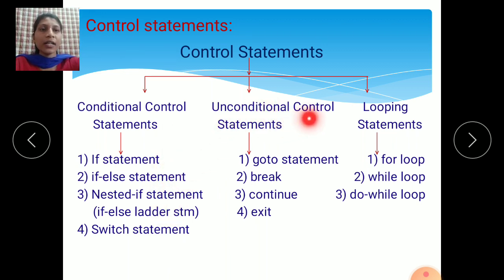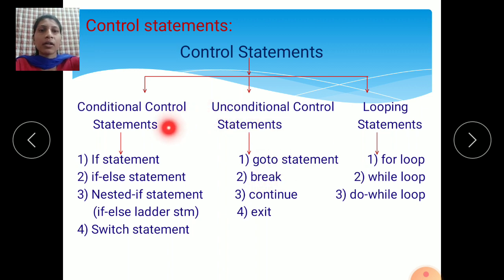Then unconditional control statements. There are four types of unconditional control statements. First one is the goto statement, then break, continue, and exit. Then the third type of control statement is looping statements. There are three types of looping statements: the for loop, while loop, and do while loop. We will see them one by one.